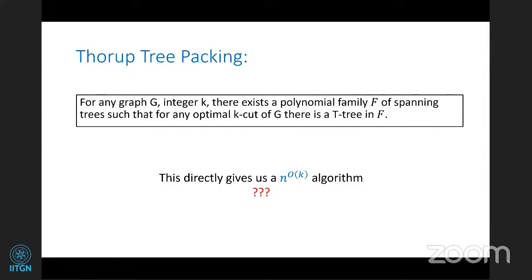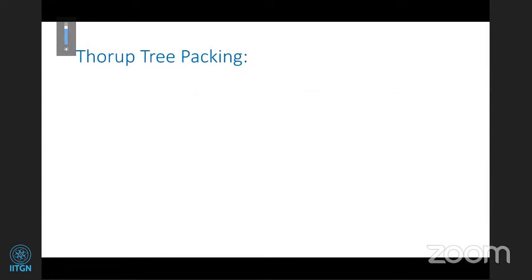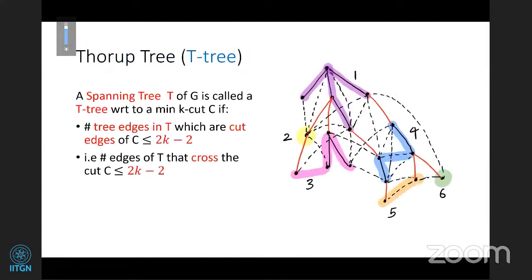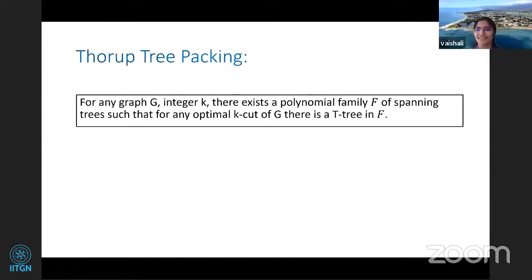Okay, the only thing that I was asking here is that any constant times k should be good enough, right? We don't need 2k minus 2 precisely. No, it's just Thorup's proof, 2k minus 2. Okay, yeah, that was the thing. It seems just a linear function of k would be good enough. And for that matter, any poly k would have been good. For that matter, any f of k would be good. We want an FPT algorithm in k. Yeah, okay. Yeah, that's true.